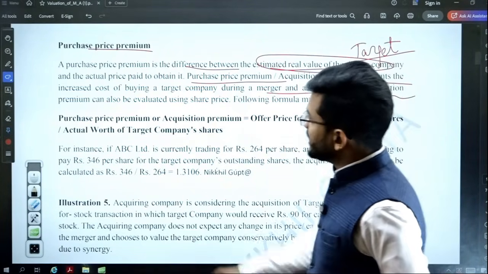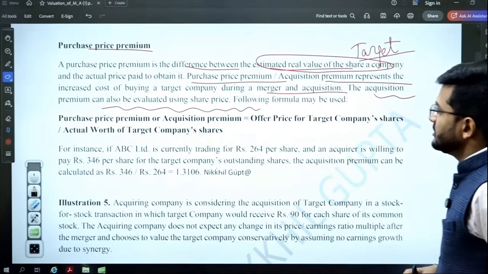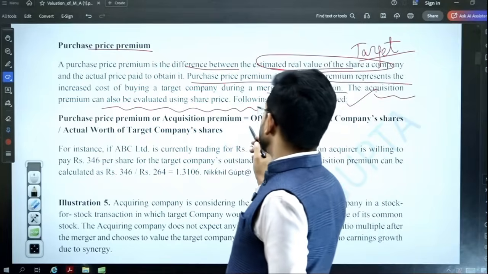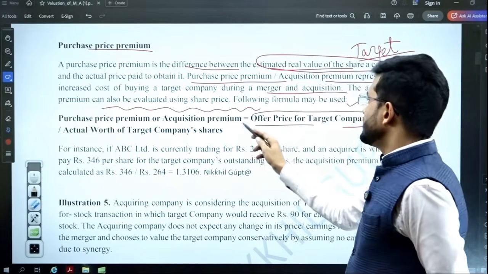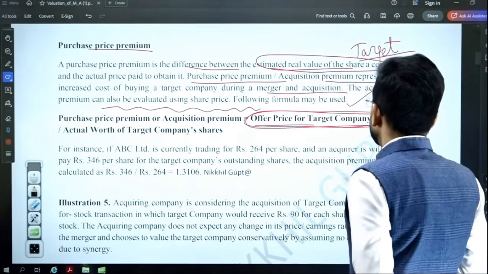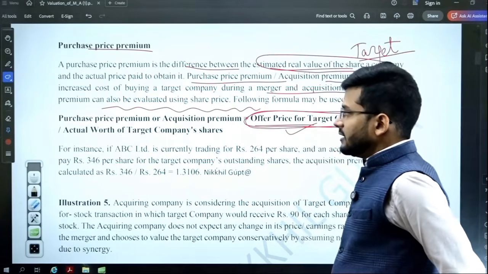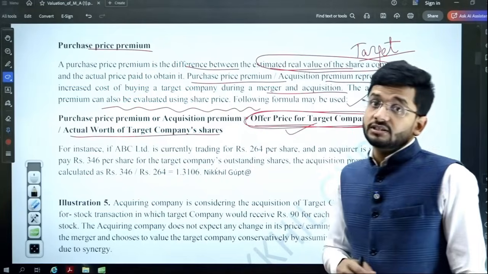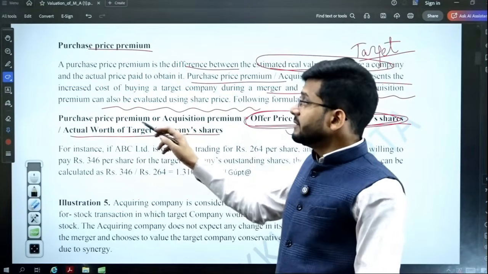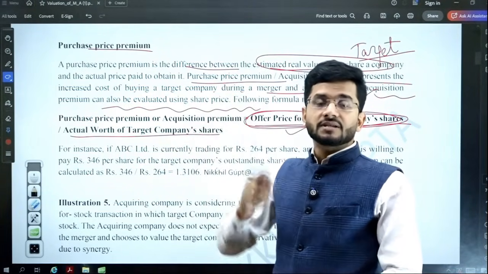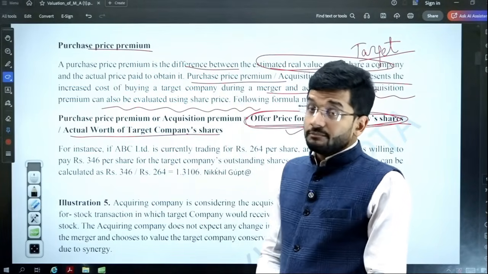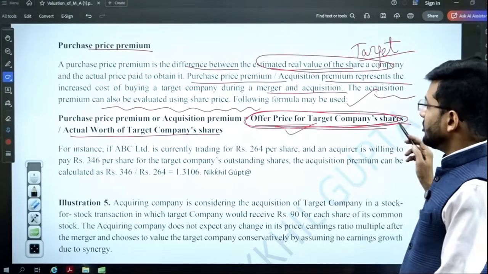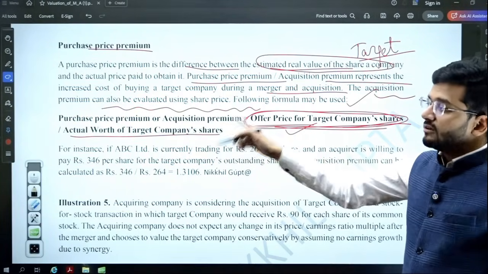The acquisition premium can also be evaluated using share price. The following formula may be used. Purchase price premium or acquisition premium is equal to the offer price of target company share, that is, what we are offering as a price for target company shares, divided by the actual worth of the target company. So the acquisition premium in terms of times, that is, how many times we are paying extra to the target company, can be computed by dividing the offer price of target company by the actual worth of the target company.